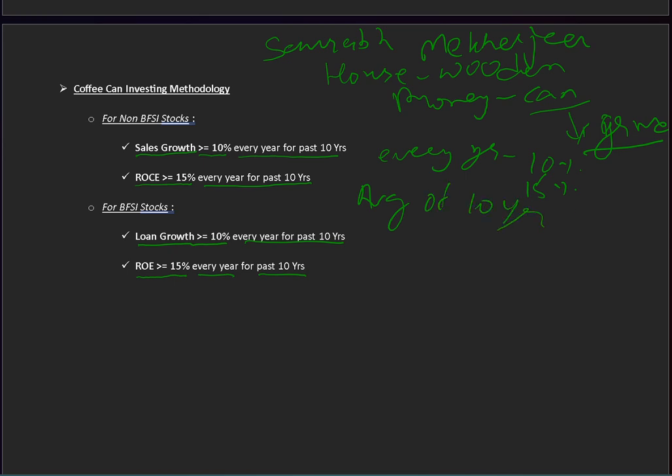Just remember this. So there is some company, say 2016, 2017, 2018, 2019, 2020. Likewise, if you see the Screener website, it is shown like this. If it is 100 crore sales, then next year it should be 110. Next year it will be 121 minimum. This is the minimum I'm talking about.